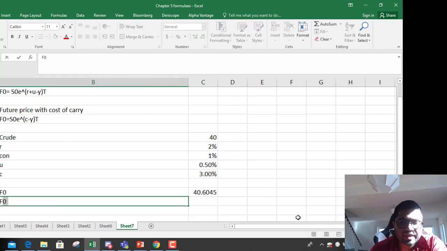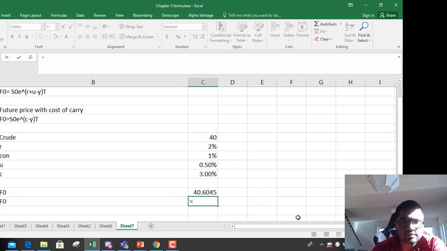The future price based on cost of carry equals spot price 40 into exponential cost of carry 3% minus convenience yield 1%. Convenience yield Y was 1%, into T. T is 1.